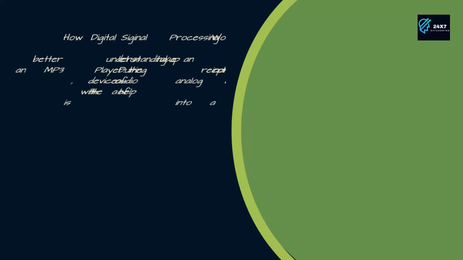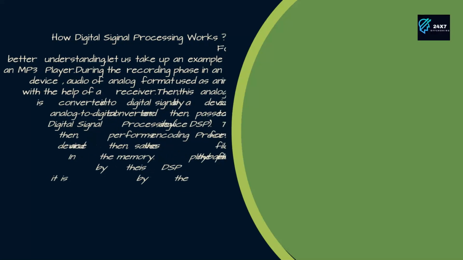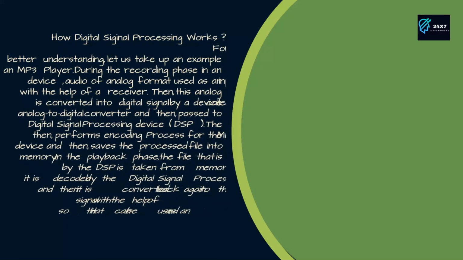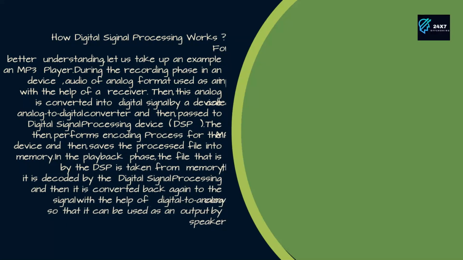How digital signal processing works. For better understanding, let us take up an example of an MP3 player. During the recording phase in an MP3 device, audio of analog format is used as an input with the help of the receiver. Then, this analog signal is converted into a digital signal by a device called analog to digital converter and then passed to the digital signal processing device, DSP. The DSP then performs the encoding process for the MP3 device and then saves the processed file into the memory.